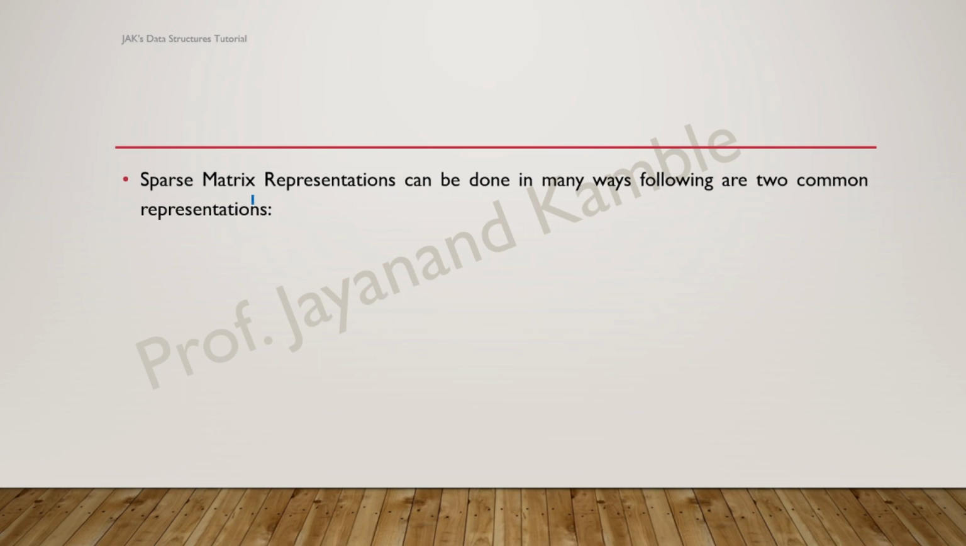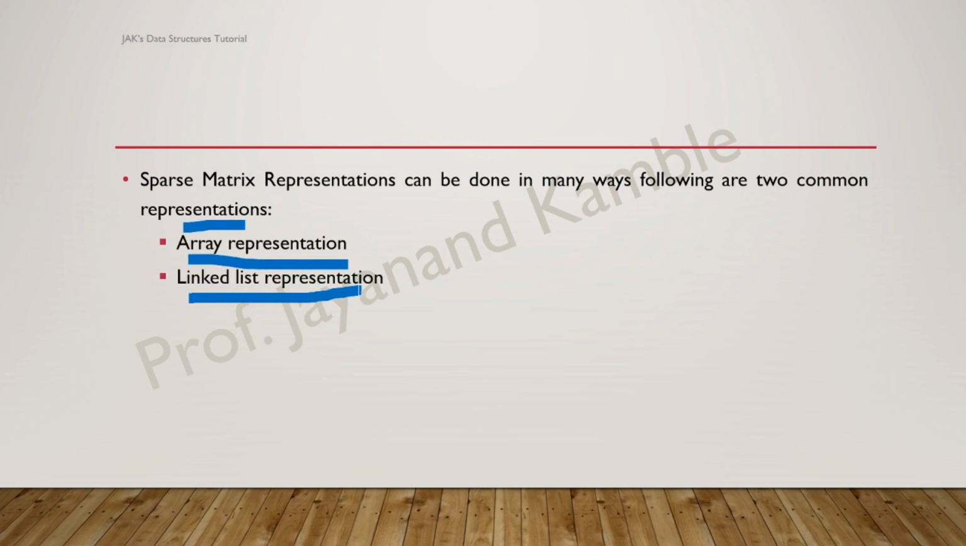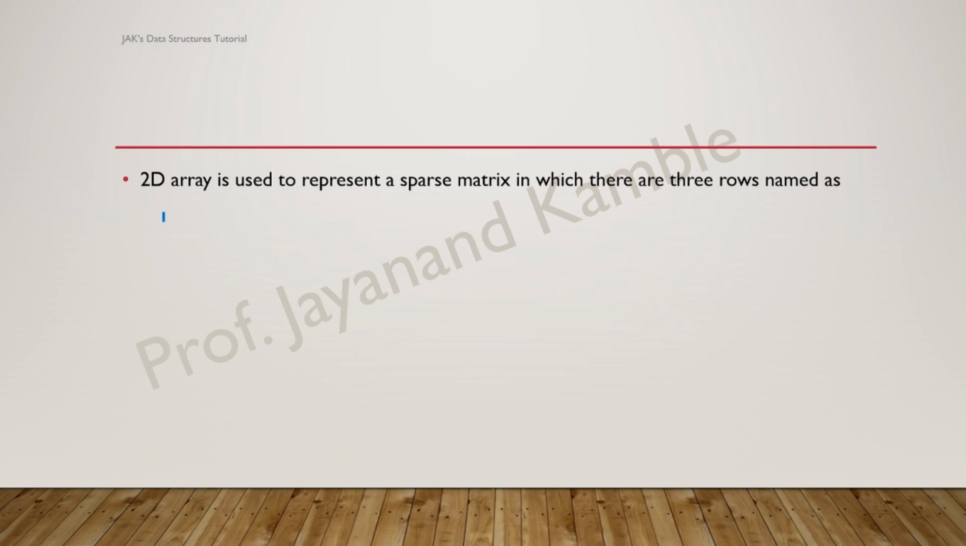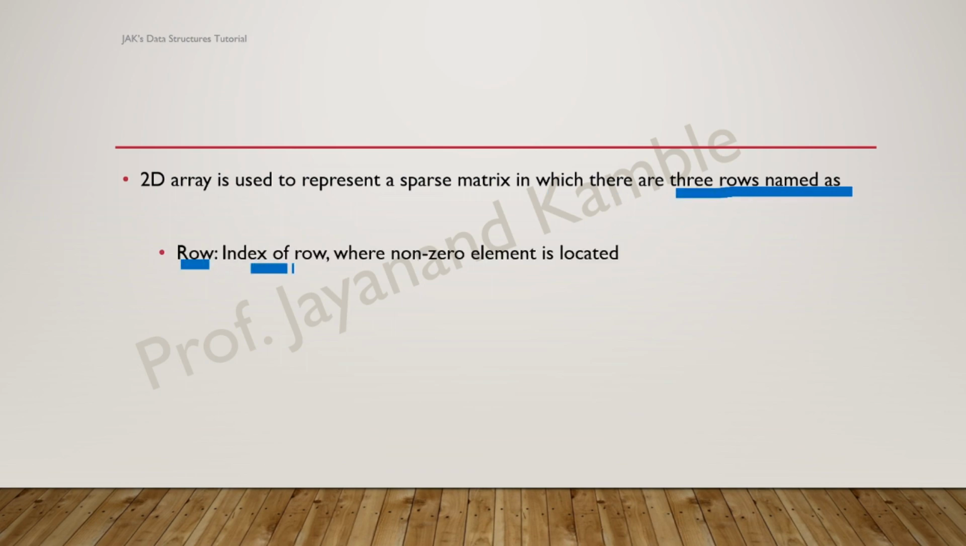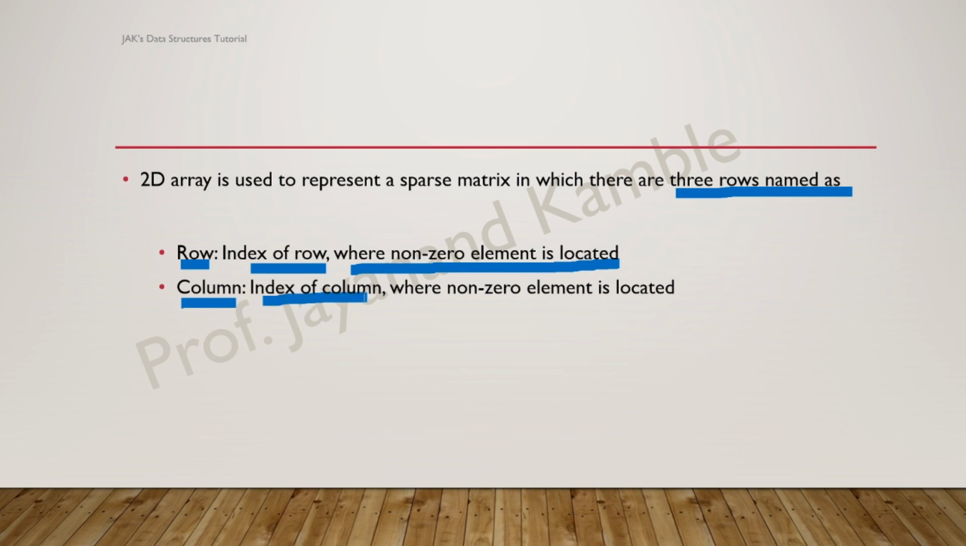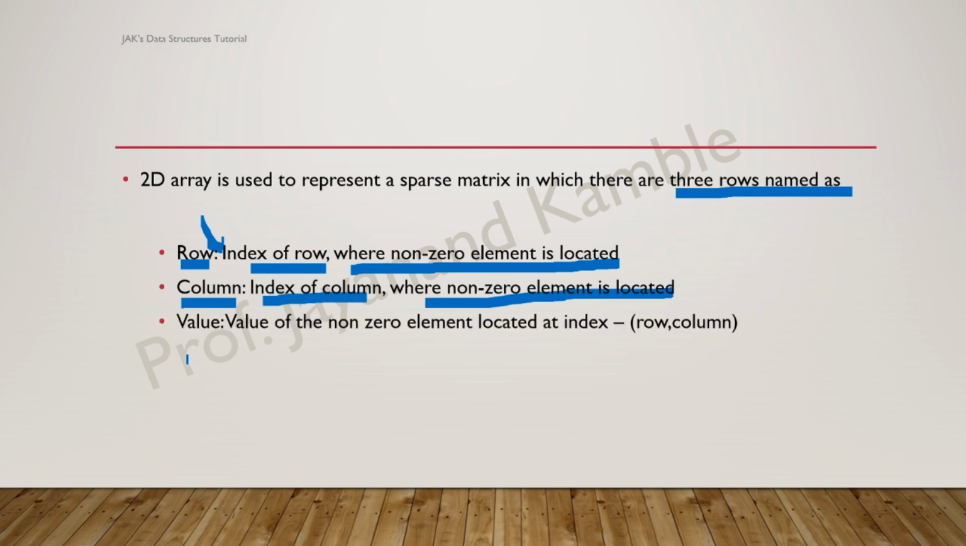So sparse matrix representation can be done in many ways. Following are two common representations. One is the array representation, the other is the linked list representation. Here we are going to discuss array representation. A 2D array is used to represent a sparse matrix in which there are 3 rows named row, which contains the index of the row where the non-zero element is located. Then column, the index of the column where the non-zero element is located. That means row number, then column number, and then the actual data element or actual value. That is the value of the non-zero element located at a particular index, that is row, column.